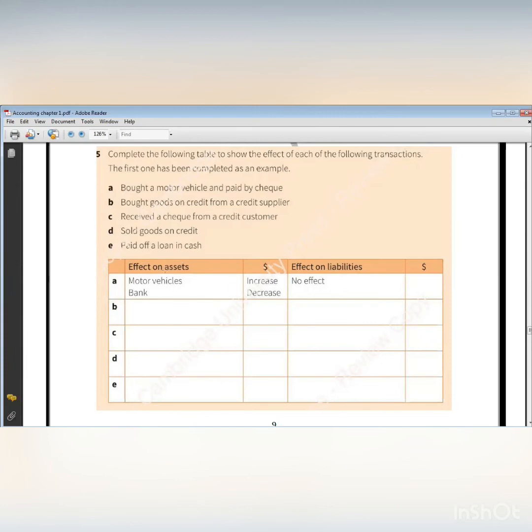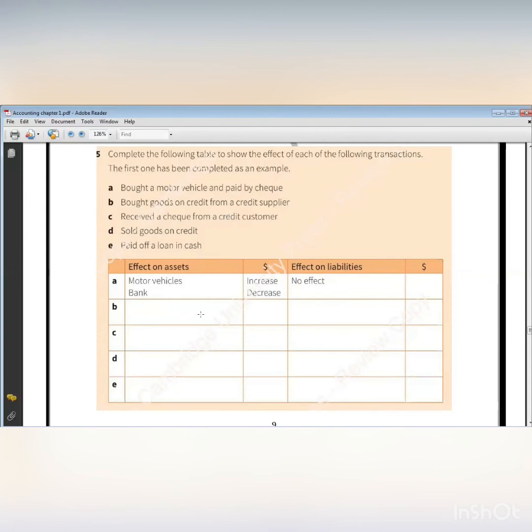So I have motor vehicle, and this motor vehicle will increase, and paid by check. So by check means bank. So what will happen to my bank? My bank will decrease. Okay. Bought goods on credit from credit supplier. We said bought goods on credit, so I have an asset called inventory.